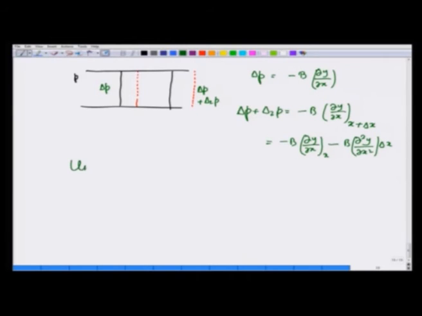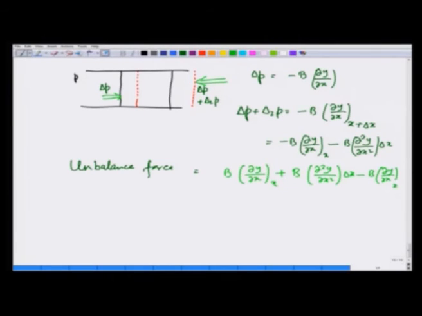So, unbalanced force is going to be this pressure here acts to the left, the delta P out here acts to the right, and therefore, unbalanced force is going to be B dy by dx at x plus B d2y by dx square delta x minus B dy by dx at x.